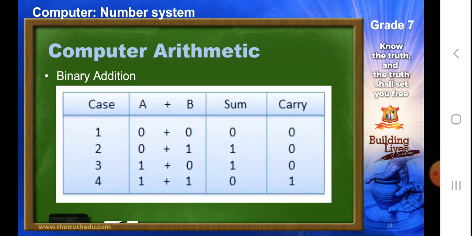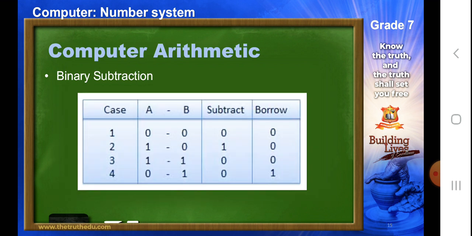So there was a confusion last time. Let me clear it out once again. 1 plus 1 is 10, but we are carrying 1, so hence the one which is left is 0. So we are taking 0 as the sum and we are carrying 1. Sometimes you will find it mentioned as 0 and sometimes as 10, but 1 plus 1 is always 10.